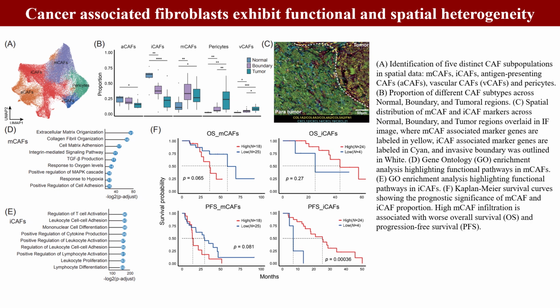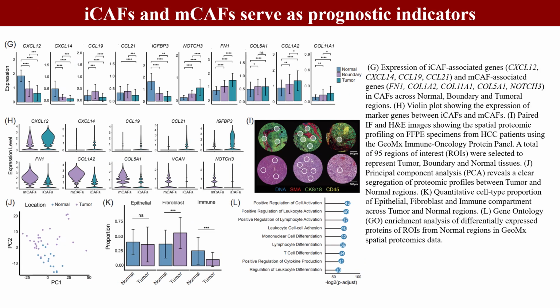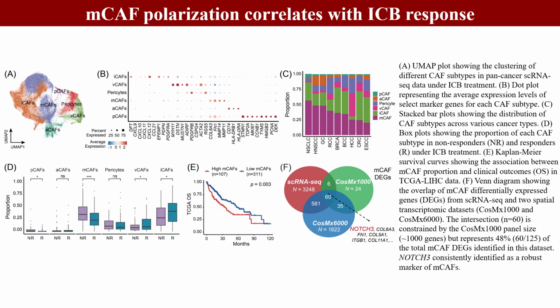Subclustering all CAFs reveals functional and spatial heterogeneity across tumor, boundary, and normal regions. Specifically, matrix-producing mCAFs correlate with poorer outcomes, whereas inflammatory iCAFs correlate with better survival. Spatial transcriptomics and proteomics reveal signature genes for distinct CAF polarizations.